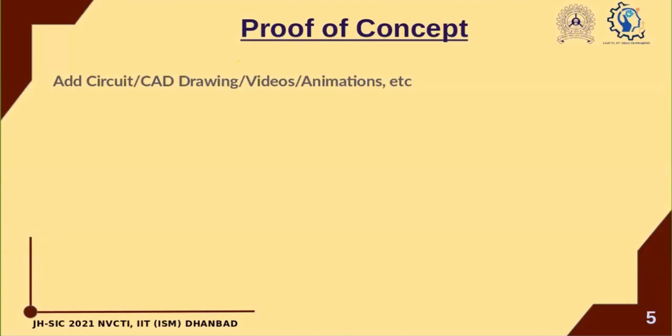Or if you're working on some hardware idea, if you're working on some hardware system, you can put up your CAD drawings or your circuit drawings here. You can also use videos or animations to depict how your prototype is going to work. So methodology and proof of concept are two very important points in the whole presentation. Mamoon, next.